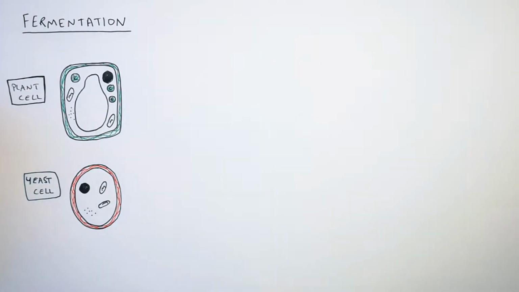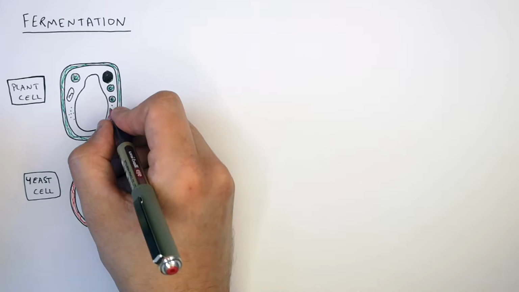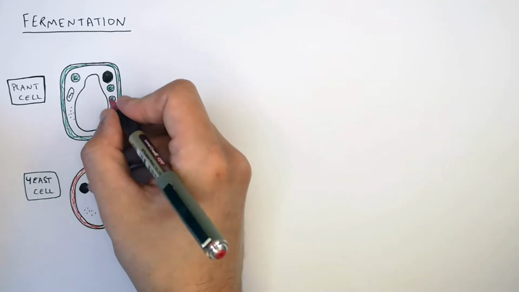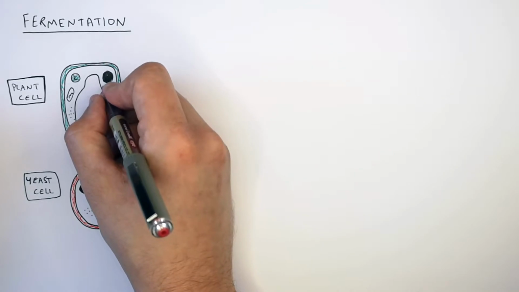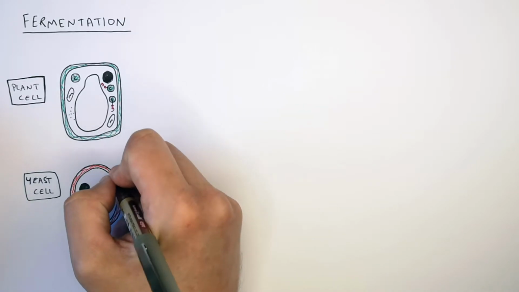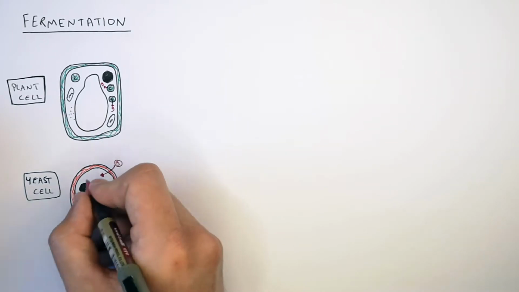Before we go through fermentation, I want to go through aerobic respiration in plant cells. Plant cells produce their own sugar source, glucose, via photosynthesis. So as you can see here, the chloroplast is where glucose is produced in a plant cell, whereas in a yeast cell, they need a glucose supply, which is absorbed into the cell.